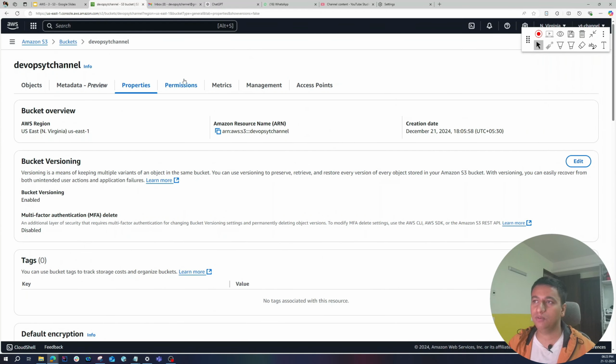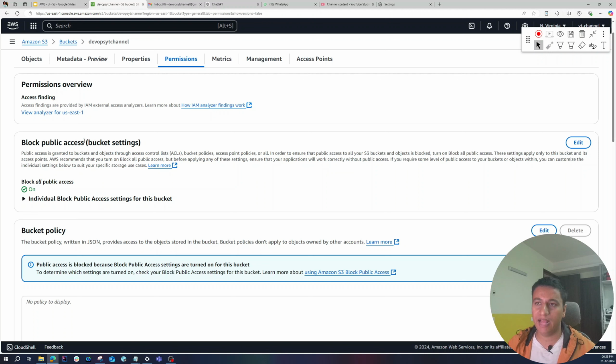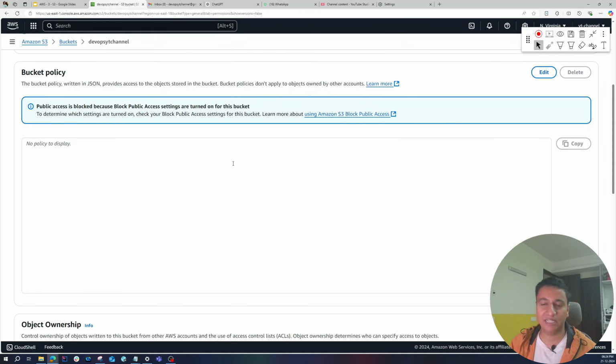Now let's move to permissions, which is a very important topic. Right now, by default, all public access has been blocked. That means nobody on the internet can access this particular bucket, not even from other AWS accounts. You also have a bucket policy, which is nothing but an IAM policy, like a JSON document. If you have not seen the IAM video, please go back and watch it, and you will place your bucket policies there. For example, if you have 5 developers in this account and you only want to give access to 4 developers, then you can add a bucket policy here.